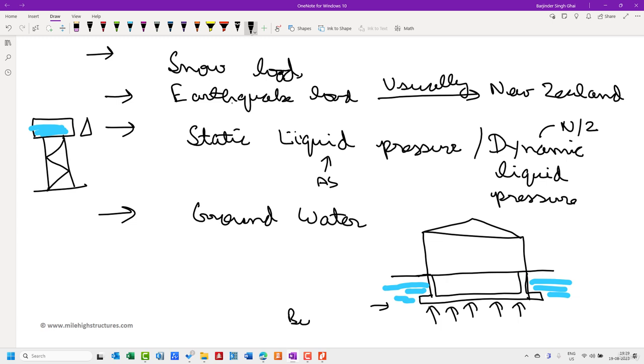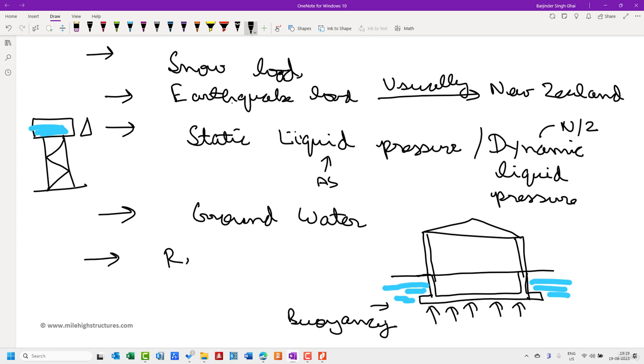Buoyancy is the force or after effect of the groundwater. Many times, if it is not accounted for, the building can get uplifted from the foundation if the groundwater pressure is very high. So we do need to account for that also.